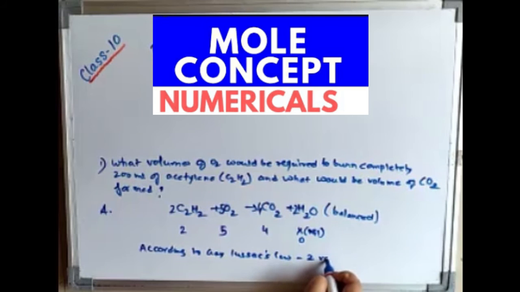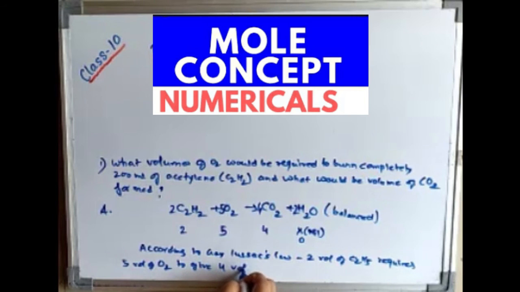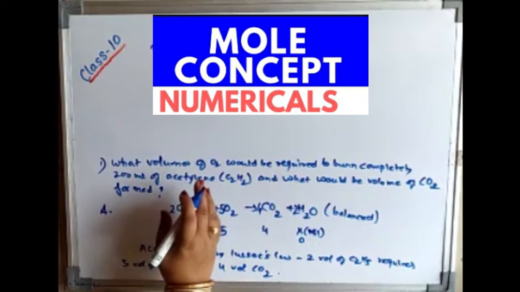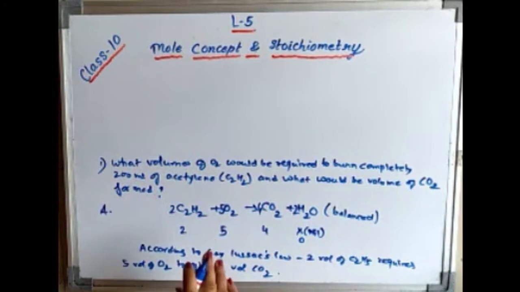2 volumes of acetylene requires 5 volumes of oxygen to produce 4 volumes of carbon dioxide. Okay, now let us put this. Since the acetylene volume is given, acetylene will come on this side, because we need to find the volume of oxygen.